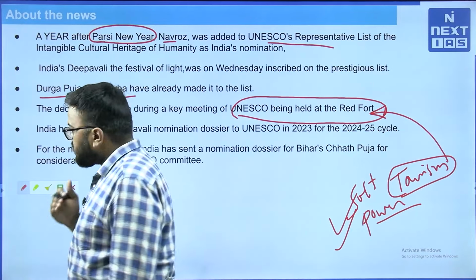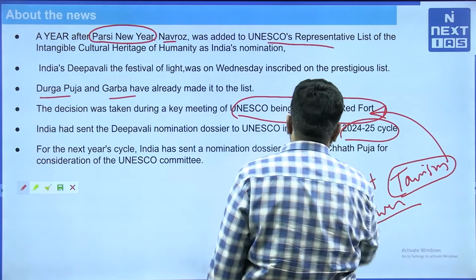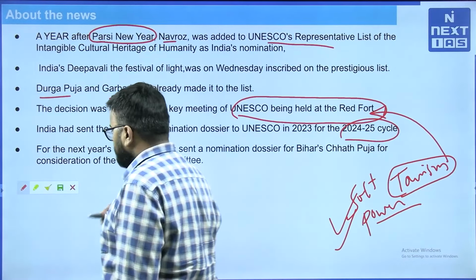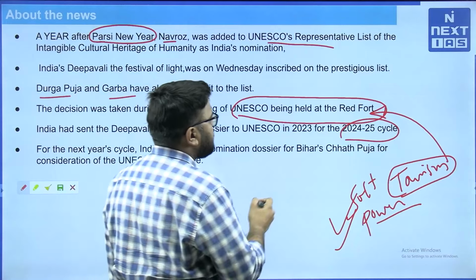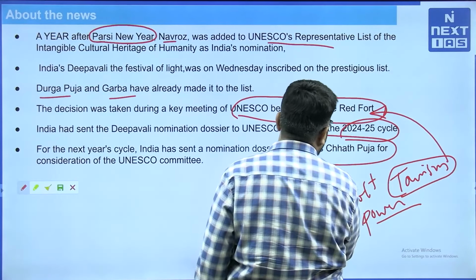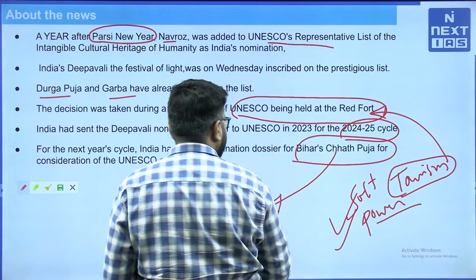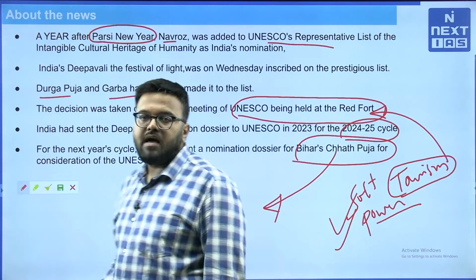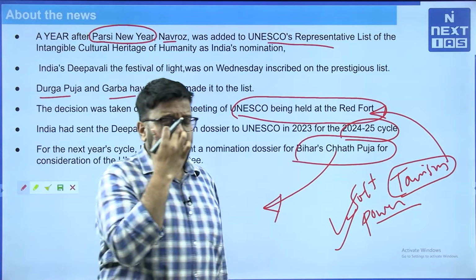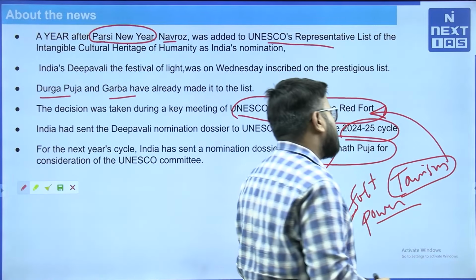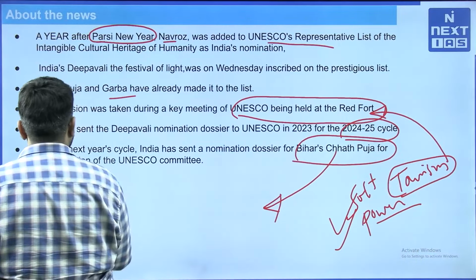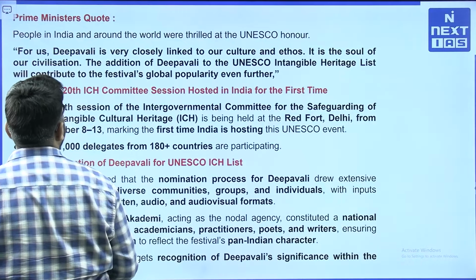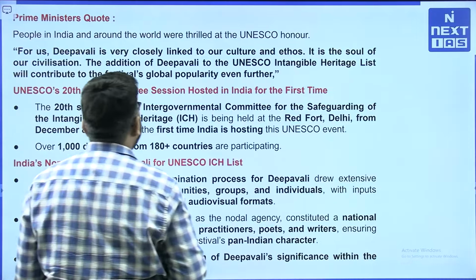India had sent the Deepawali nomination dossier in 2023 itself for the 24-25 cycle. So, in the next year's cycle we have sent the nomination for Bihar's Chhat Puja. So, we will see next year at this time the inclusion of Bihar's Chhat Puja in the UNESCO's intangible cultural heritage list as well. So, very important update here. Just go through this particular article, very vital. You can see the Prime Minister's quote.